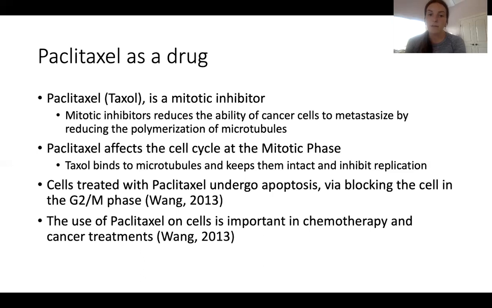In a paper that I found by Wang, written in 2013, it mentioned that the cells treated with paclitaxel undergo apoptosis, basically meaning cell death, via blocking the cell in the G2M phase. The use of paclitaxel on cells is important in chemotherapy and cancer treatments because it can stop the spread of the cancerous cells and therefore can stop the spread of the illness in an individual's body.